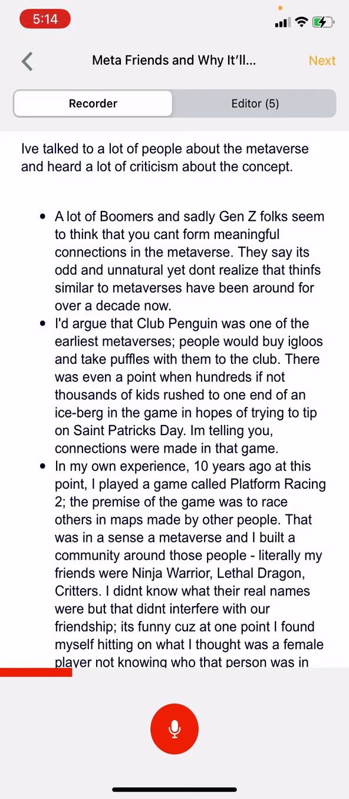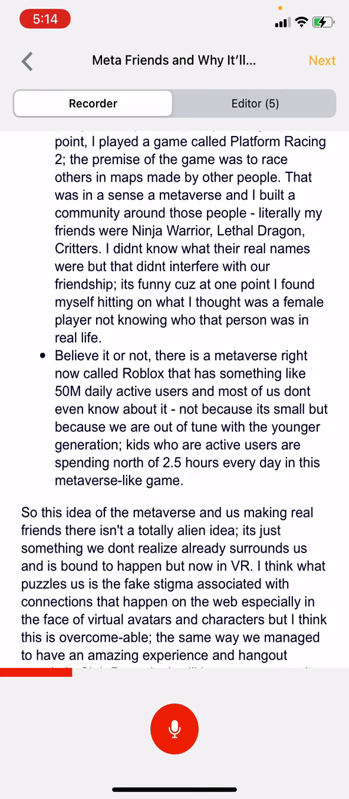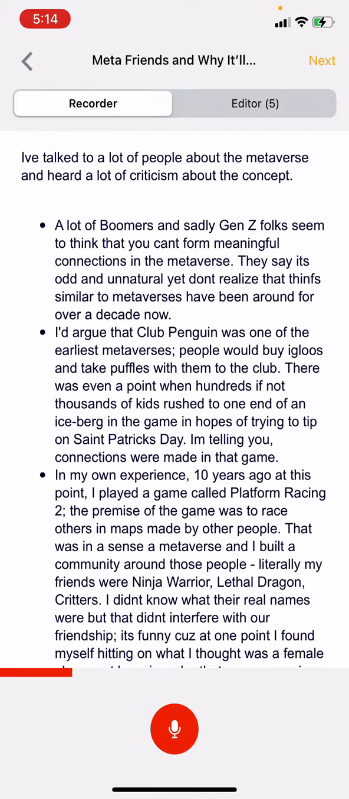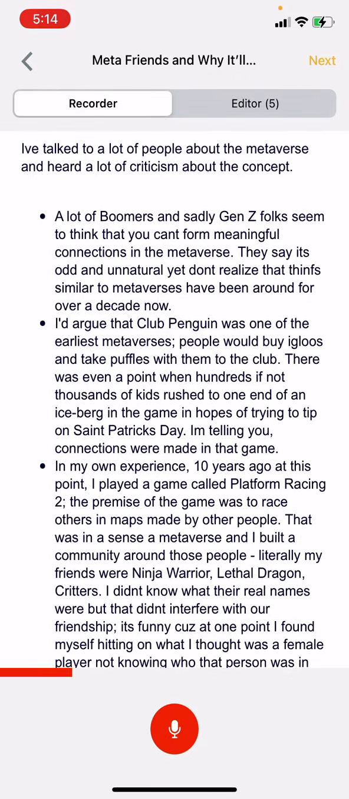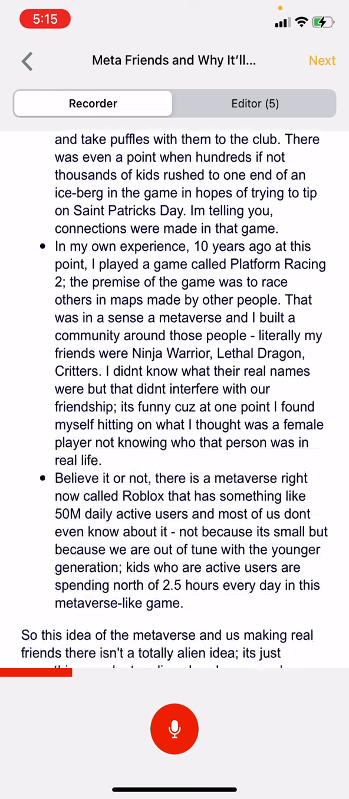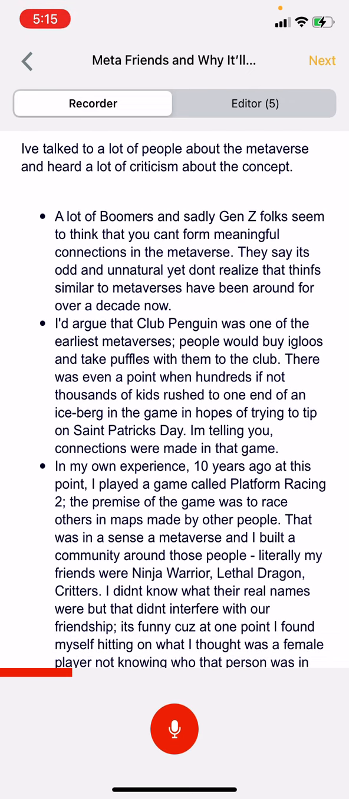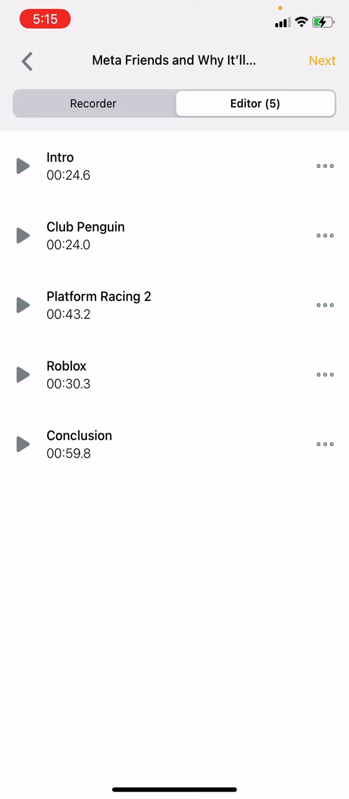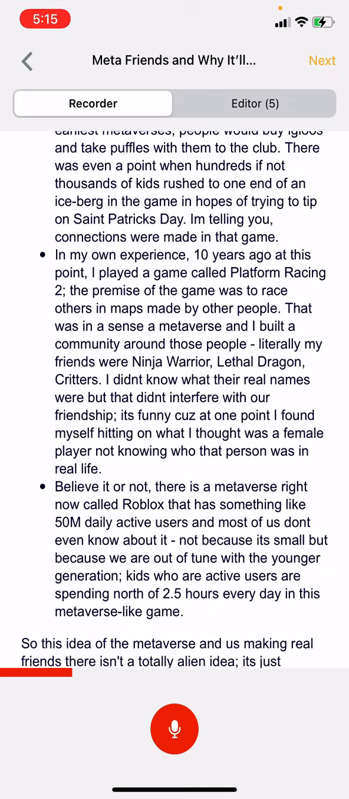And so in this screen, you can see the recorder. And so on here, you can see the script that I used. I planned out exactly what it is I want to say. And then I used the recorder below to actually record my podcast. I can switch over to the editor tab here to see a list of segments because, of course, I didn't record all of this in one go.